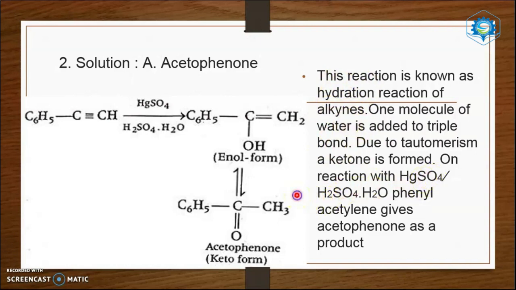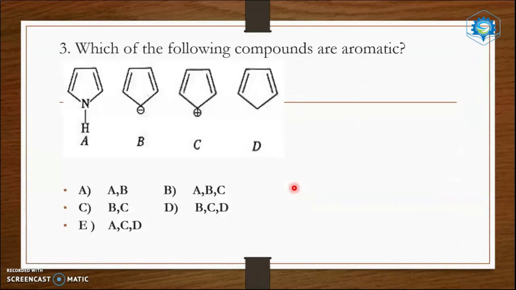Okay, let us move to the next one. Which of the following compounds are aromatic? So aromaticity, you know that even in cyclic compounds which are planar, due to the complete overlapping, delocalization of electrons takes place and the molecule becomes more stable.